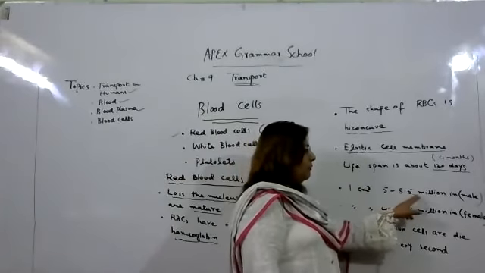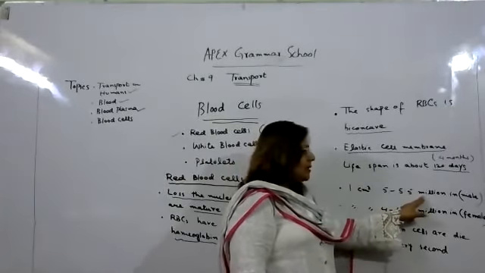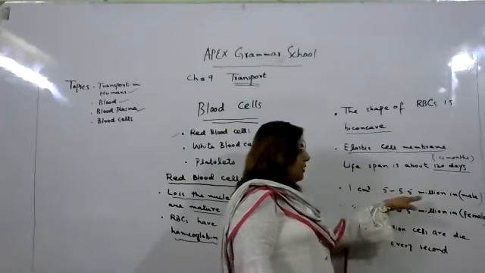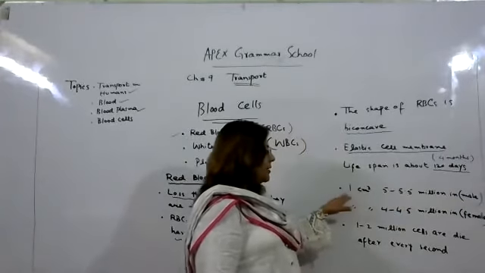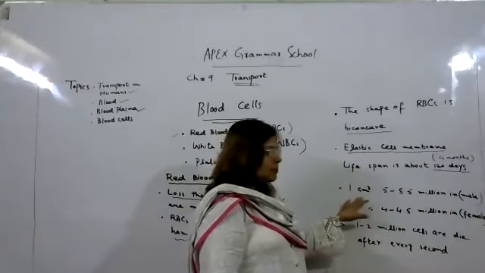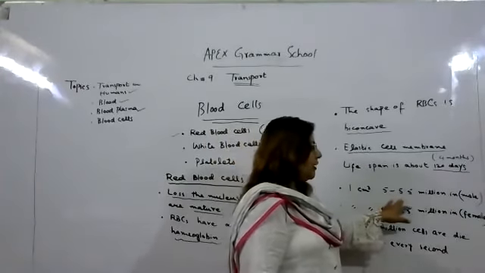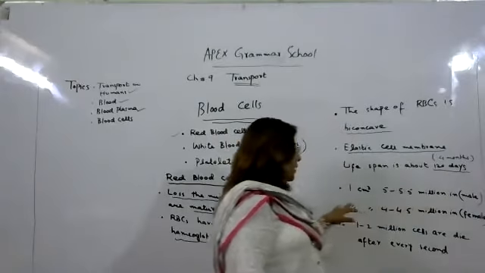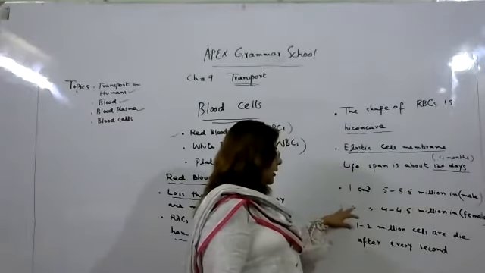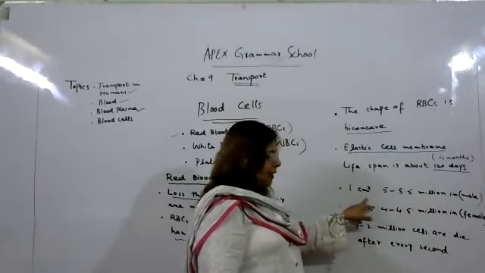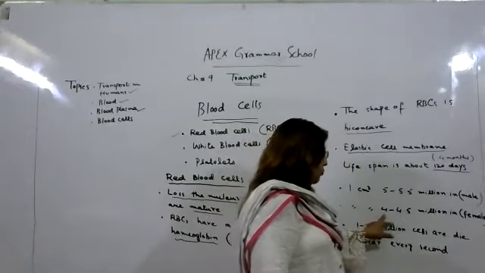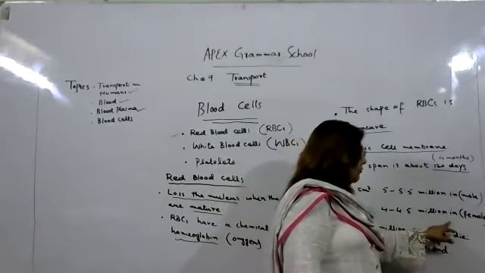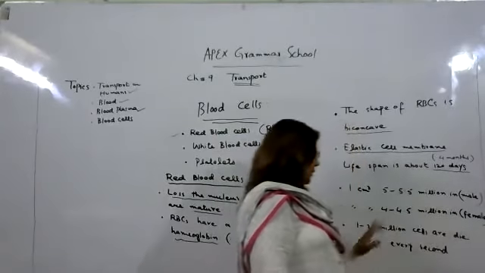5 to 5.5 million red blood cells are present in a male. If there is a male, in 1 cubic centimeter of his blood there should be 5 to 5.5 million red blood cells. If there is a female, in 1 cubic centimeter of blood there should be 4 to 4.5 million red blood cells.